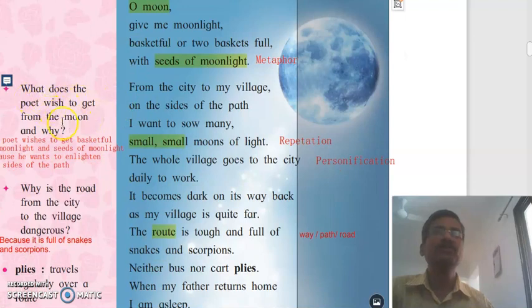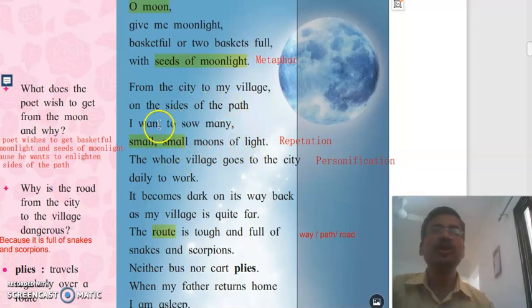The question is here. What does the poet wish to get from the moon and why? The poet wishes to get basket full of moonlight and seeds of moonlight. Why? Because he wants to enlighten the sides of the path that we are going to see here. The second stanza. From the city to my village, on the sides of the path, I want to sow many small moons of light. So what does the boy want to do?